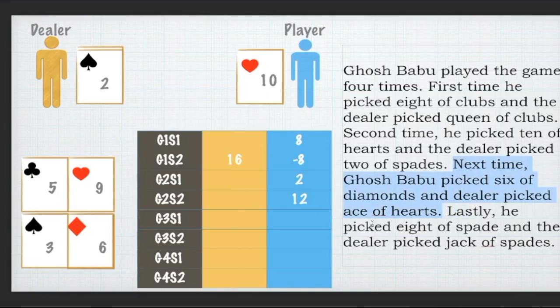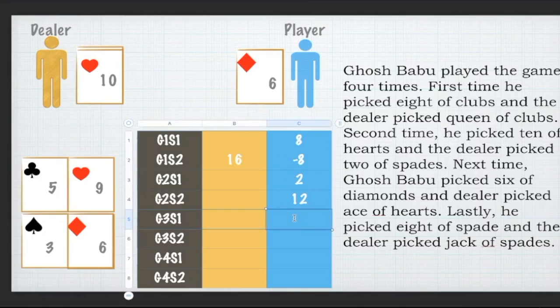Next time, Ghosh Babu picked 6 of diamonds and the dealer picked ace of hearts. So on my table, follow the first step. The first step is very easy. Because of this 6, the dealer will pay 6 rupees to the player and the new total for the player will become 18. But this time the color is the same for both dealer and player.